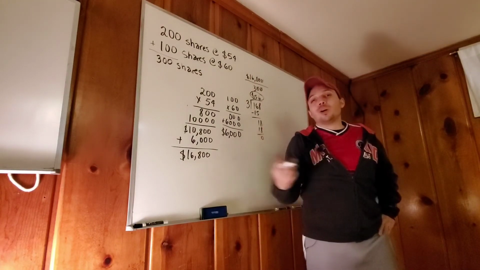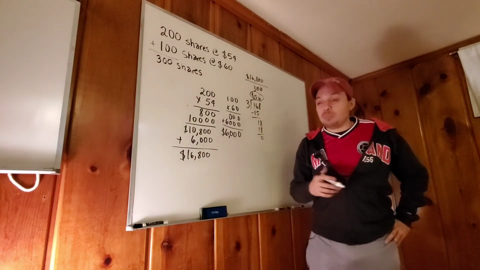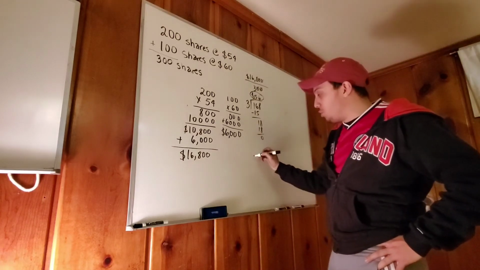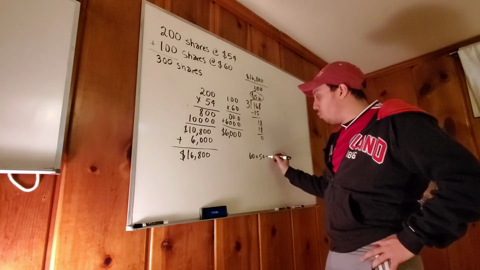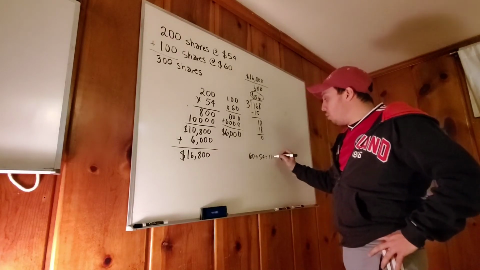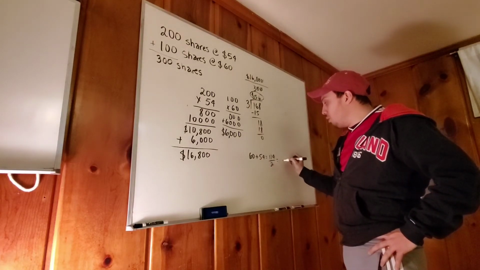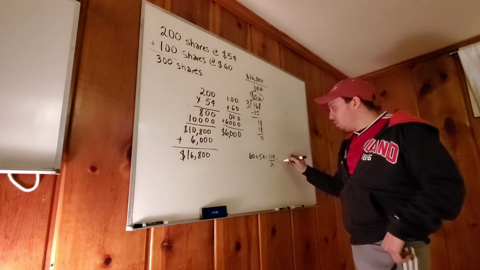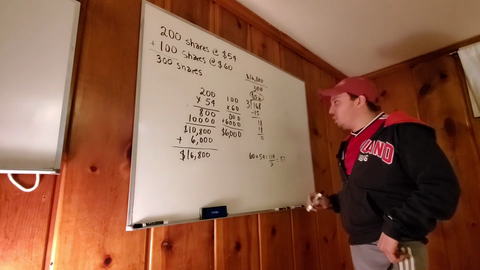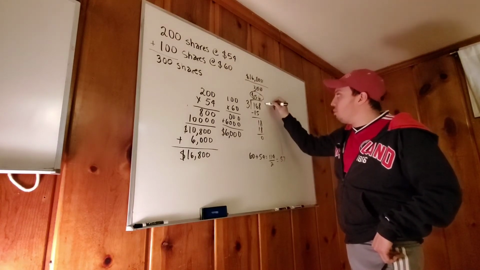And you see, that's why we can't do 54 plus 60 divided by 2. I want to show it so that some of you understand what I'm doing here. That would be 114 divided by 2, which would tell me that it'd be $57. You see, you're off by $1.